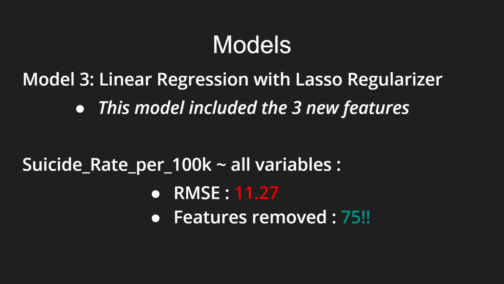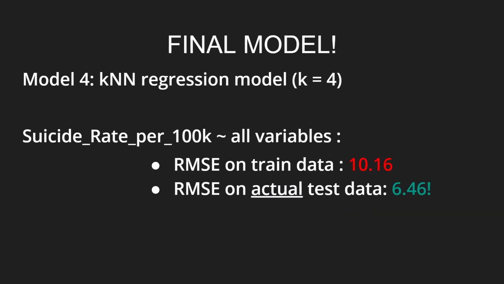The final model that we decided to do was a k-nearest neighbor regression model. The reason we decided to do that was based on the assumption that a country which has a similar human development index value, a similar gender ratio, and a similar makeup of people across generations might probably have a similar suicide rate. It's a very naive assumption, but we thought it was worth a try. So we chose k equal to 4 as the number of neighbors based on cross-validation. And this model, including the engineered features, you can see that the RMSE dropped again to 10.16 on the training data.